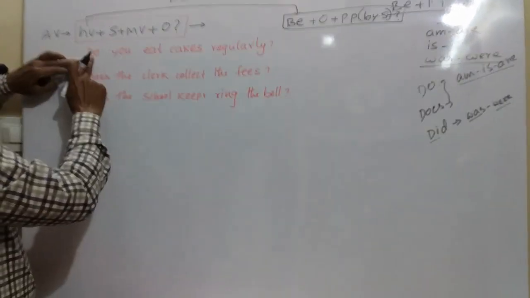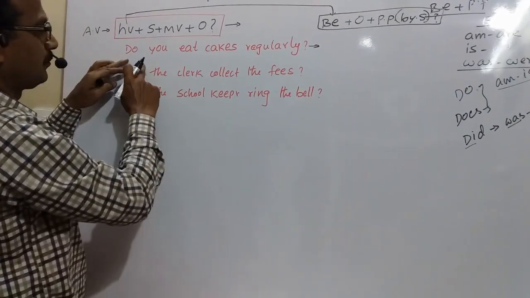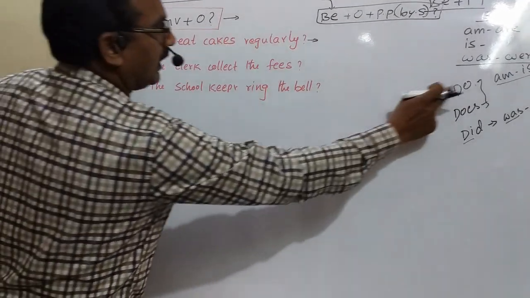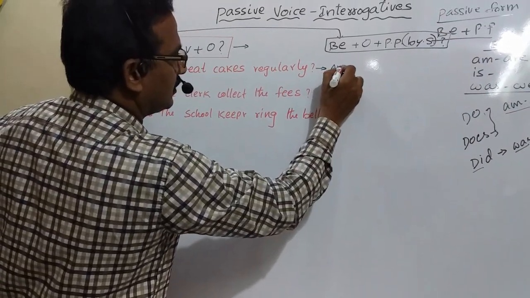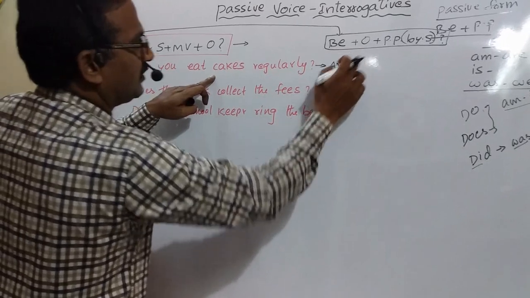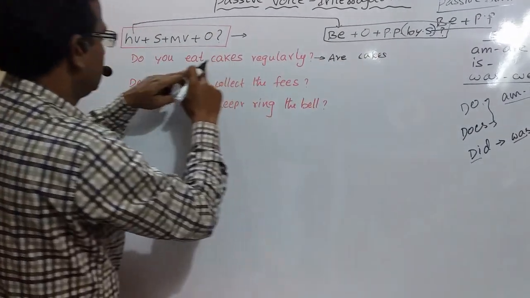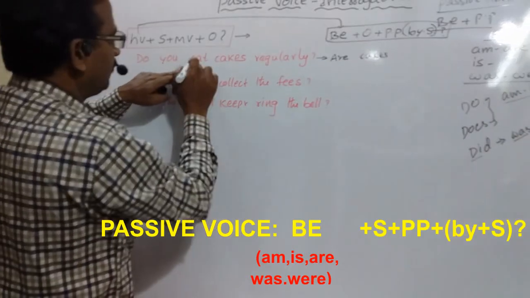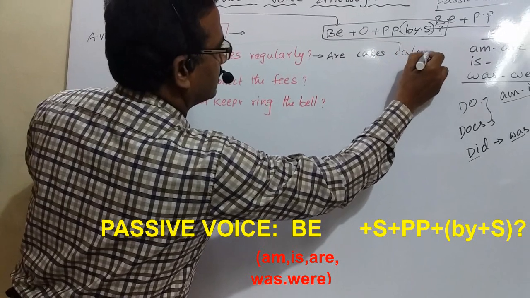So, let us change this sentence. Do you eat cakes? In the passive structure, do will become am, is, are. Cakes is plural, so are. The object should be placed first. The cakes. Past participle of eat is eaten.